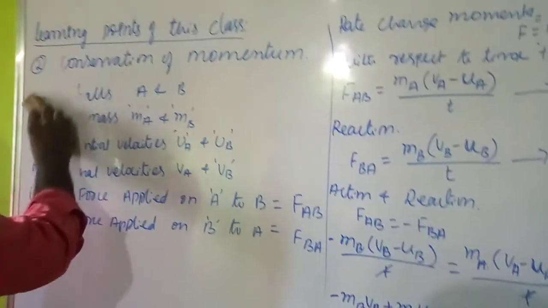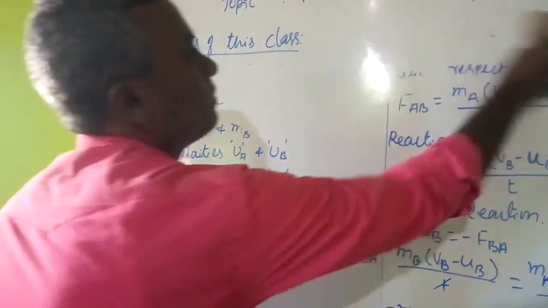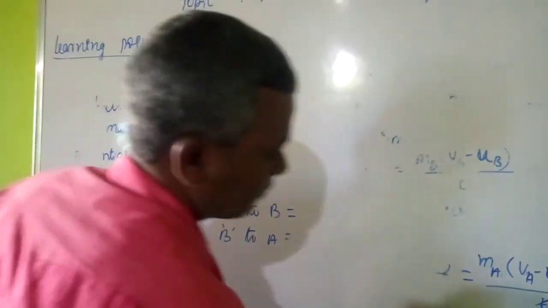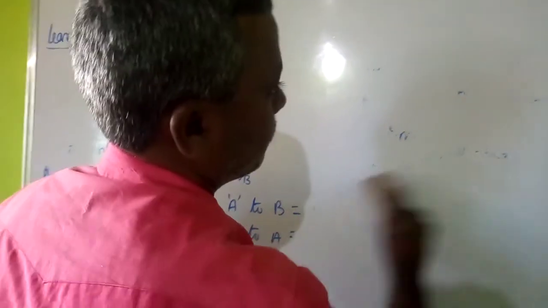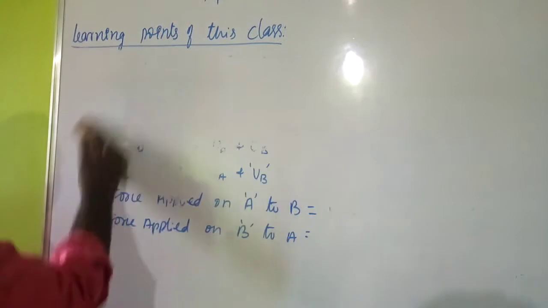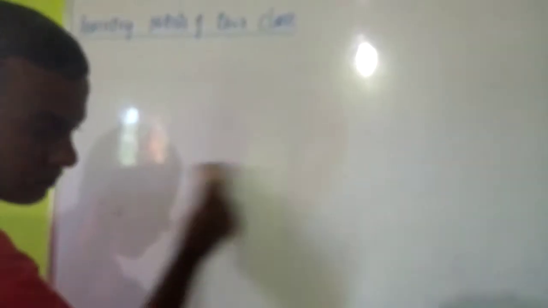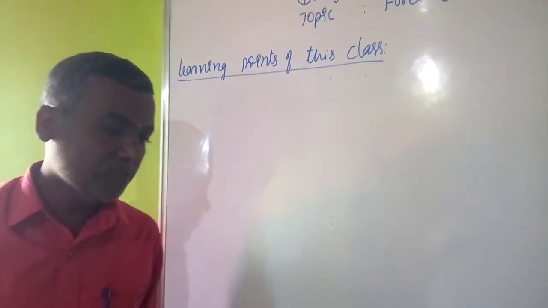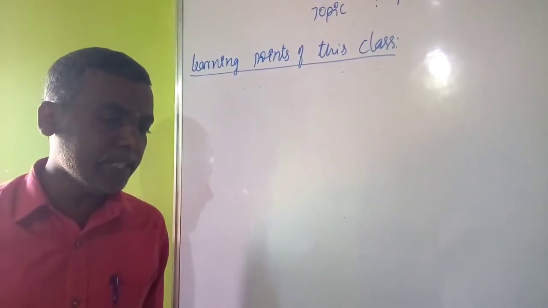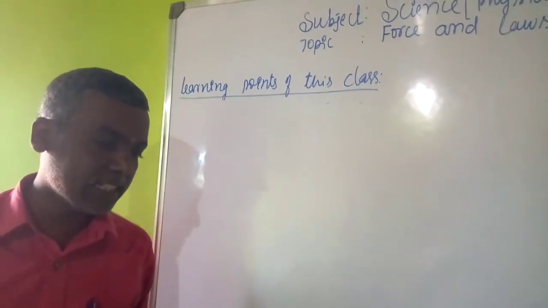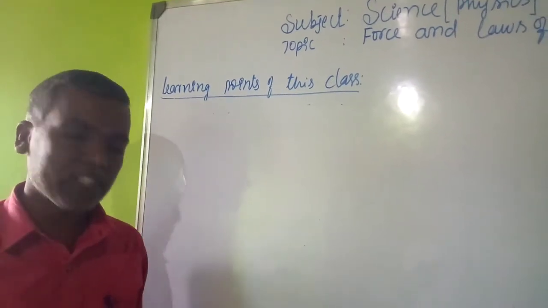Okay students, so based on this we are going to take a problem here. The problem is: a bullet of mass 20 grams is horizontally fired with a velocity of 150 meter per second from a pistol of mass 2 kg. What is the recoil velocity? It means the final velocity of the pistol, which we have to find out here.